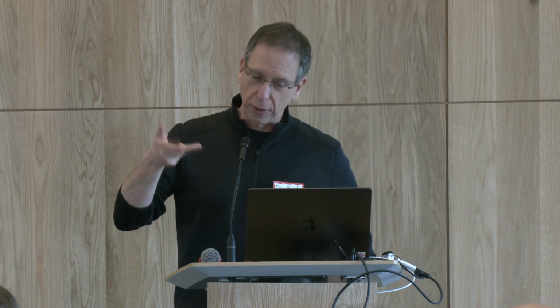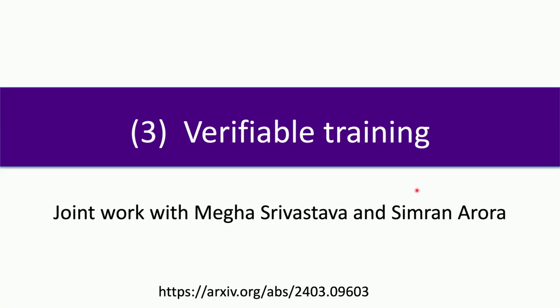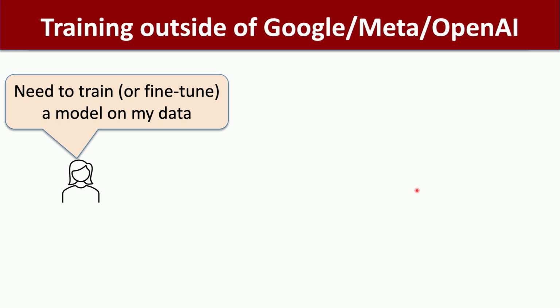So the next thing I wanted to talk about is, I guess Jens and Daniel talked about how to do verifiable inference. The other part of machine learning is verifiable training, right? I mean, you train and then you do inference. The problem with training is it's a massively expensive compute process, much, much harder than inference. So the question is, unless you are like Google or OpenAI or Facebook, you can't train models yourself, right?